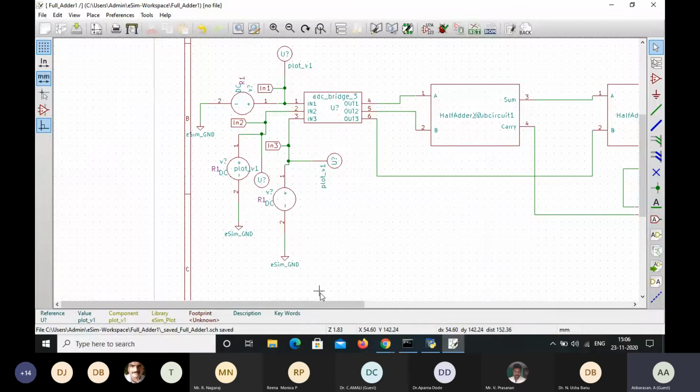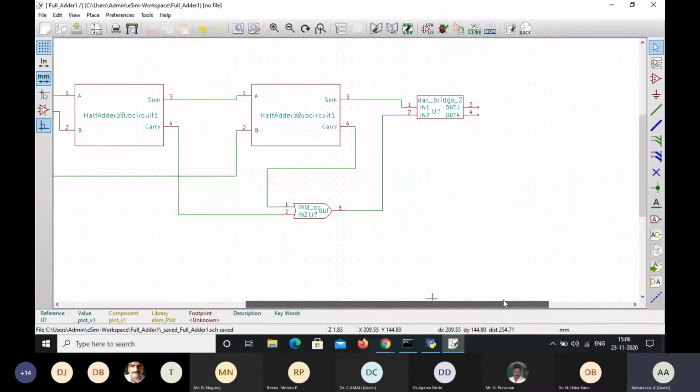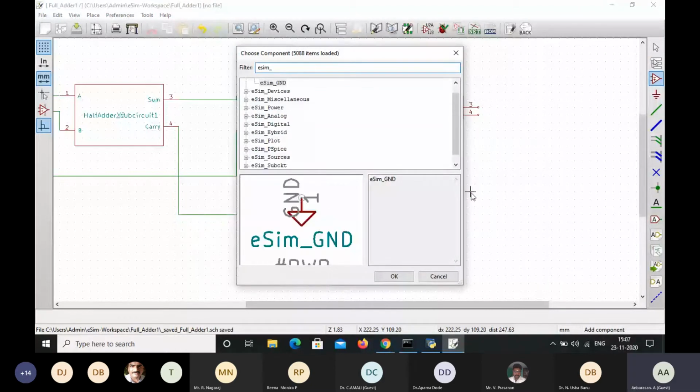And next we have to move on to the connections on the output side. Since on the output side here we are going to obtain the 2 outputs, that is a sum and then carry. So as usual, we have to connect the ground, plot, and then we have to label sum and then C out. Also here if we need, we can connect the load as a resistance, load resistance 1K. I'm just going to connect the load resistance eSIM underscore R. So that can be selected.